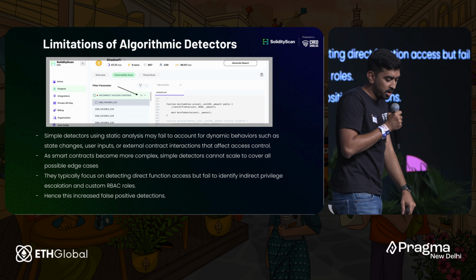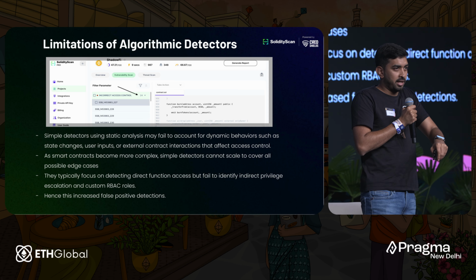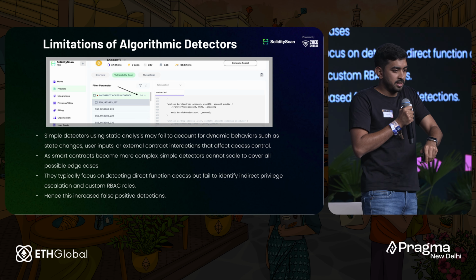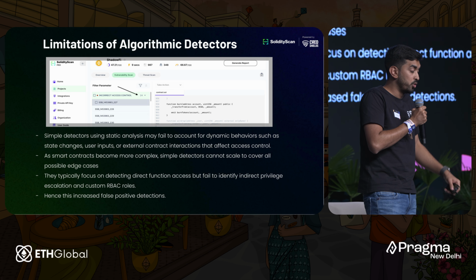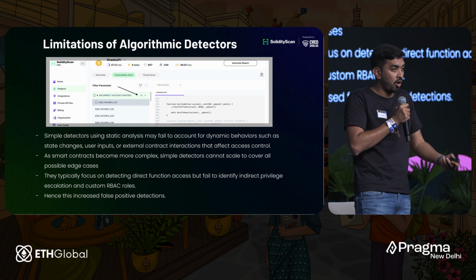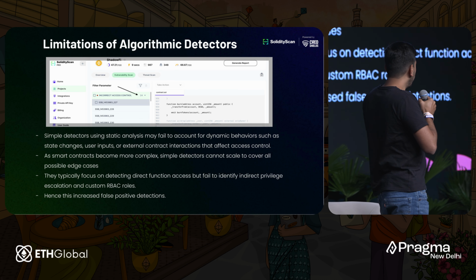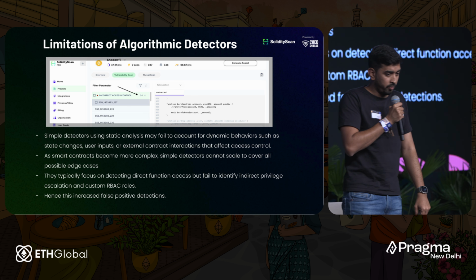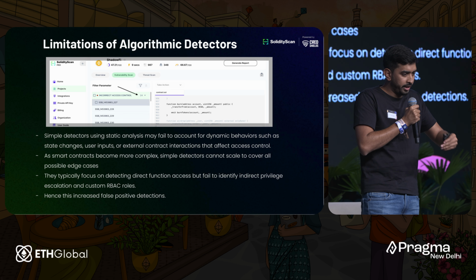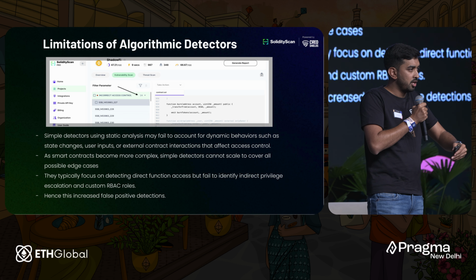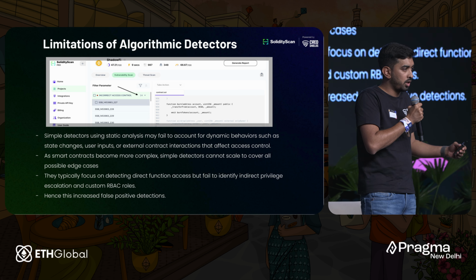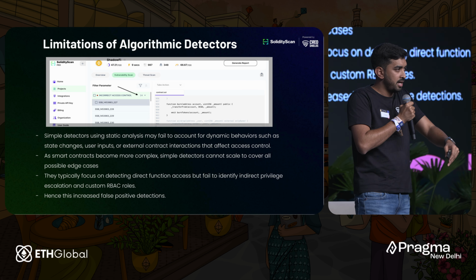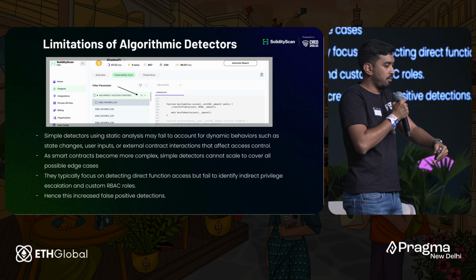So what do we do? It's very simple: this is a problem of business logic, which can vary from developer to developer. So you use AI, because AI can understand context. Initially, what we started doing was feeding the smart contract function by function, so that it can understand what kind of RBACs or access control is in place. And then let's see how it performs. So when we did that,